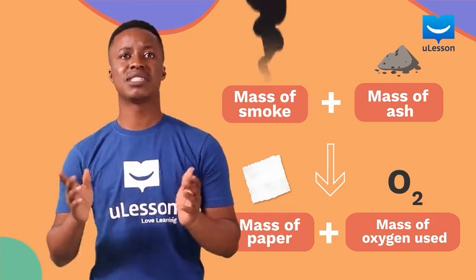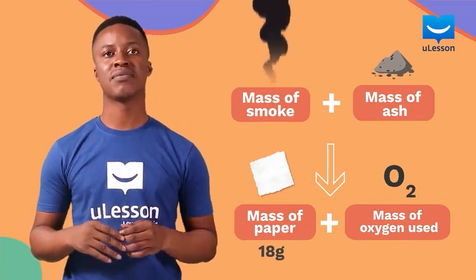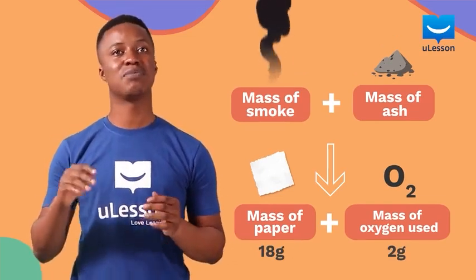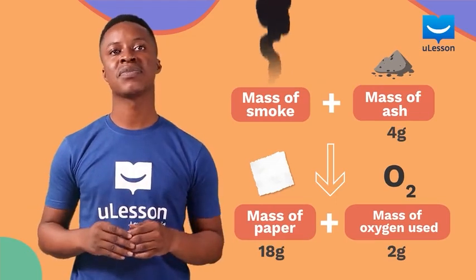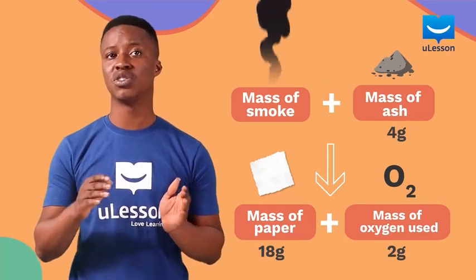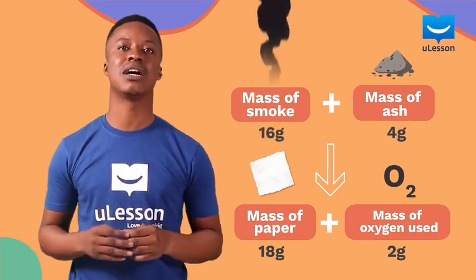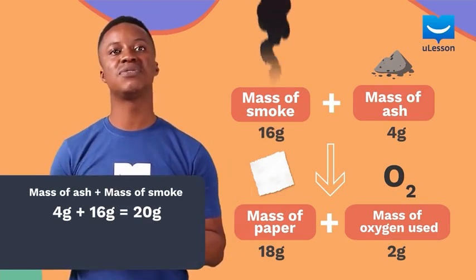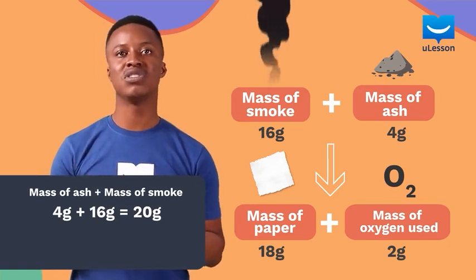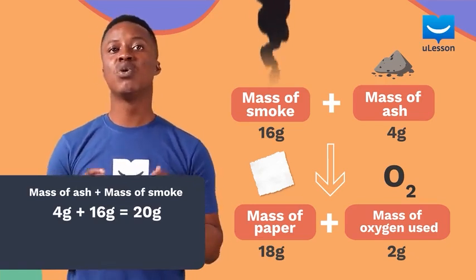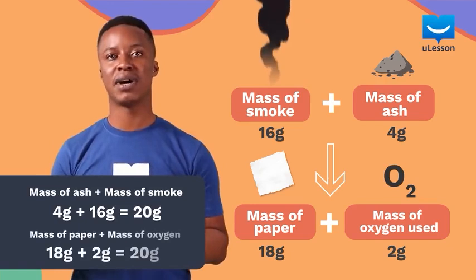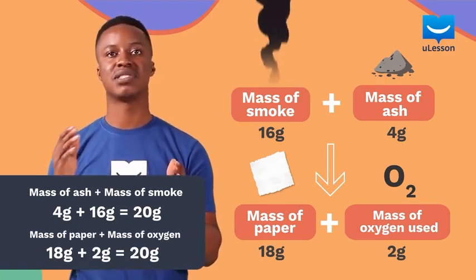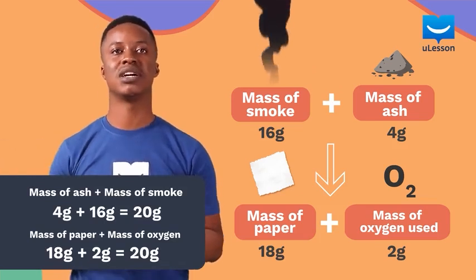Now let's assume that the mass of the paper before burning is 18 grams, the mass of oxygen from air used up is 2 grams, and the mass of the ash left behind after burning is 4 grams. Then the mass of the smoke generated during the combustion would be 16 grams. The reason for this is that when we add the mass of the ash, which is 4 grams, to the mass of the smoke generated, which is 16 grams, we would get the sum of the mass of the paper and the oxygen gas used from air. That is 4 grams plus 16 grams, which equals 20 grams.